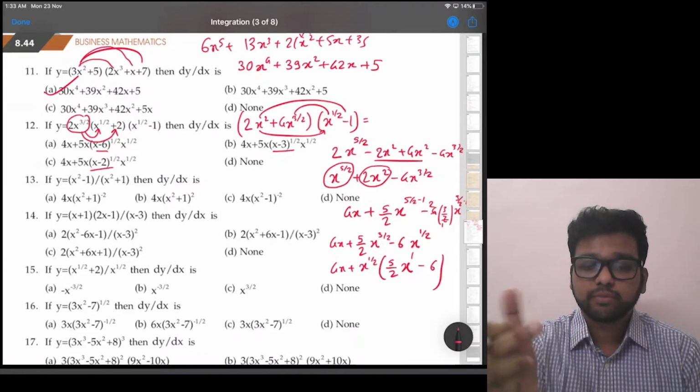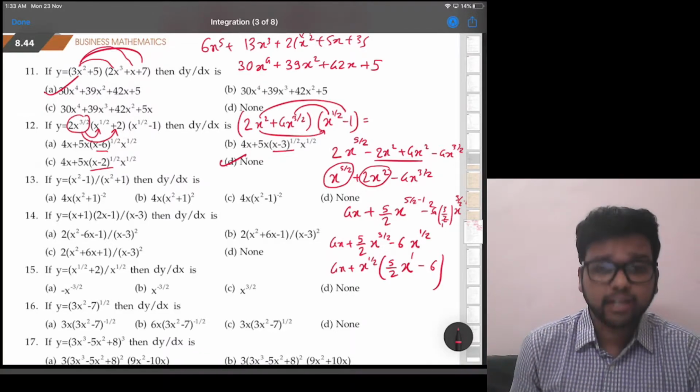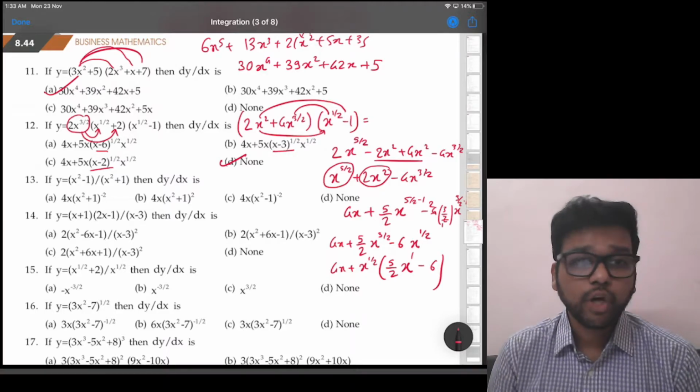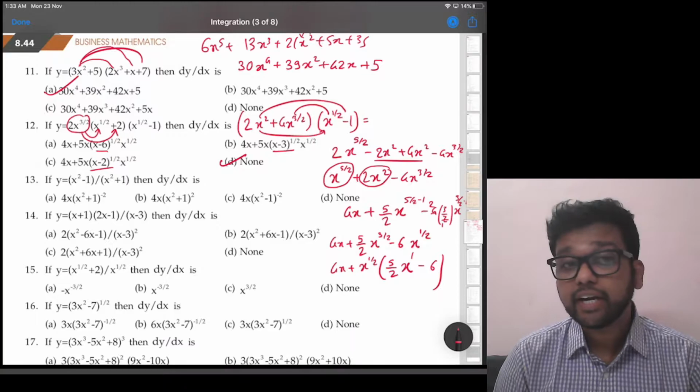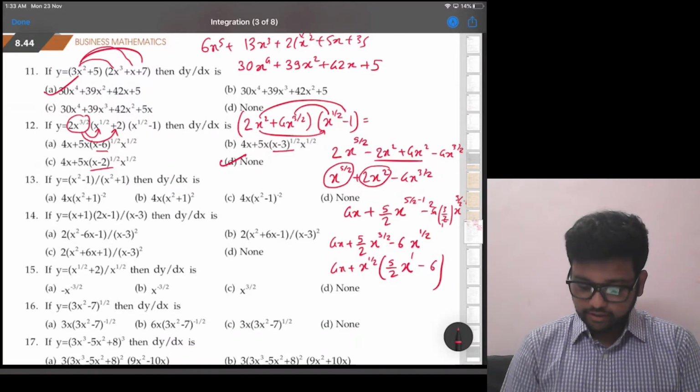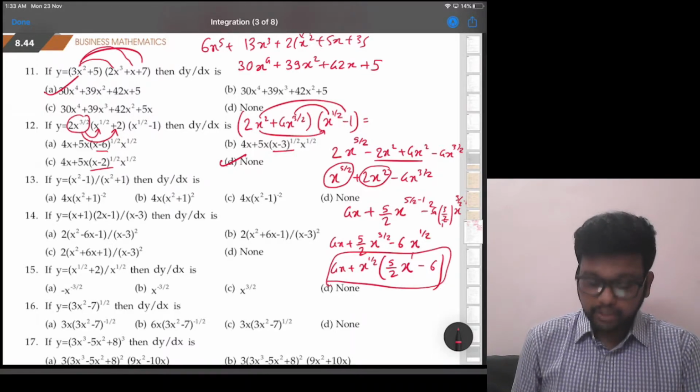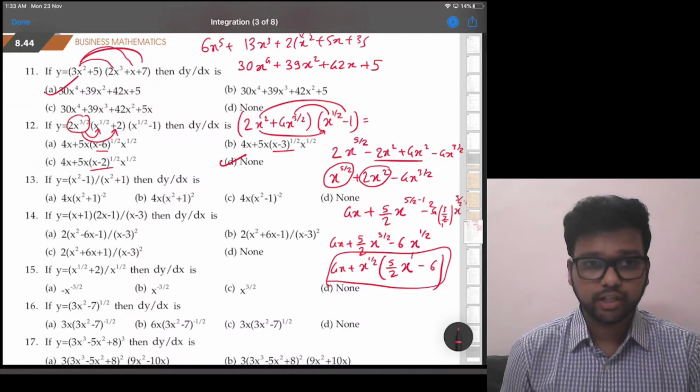For x minus 2 or x minus 5 or x minus 3. So none of these is the correct answer. Maybe they wanted to give the options in some different way, or maybe they have made some printing mistake in the question. But this is the correct answer for that. Option D will be the answer, which is not in the options.